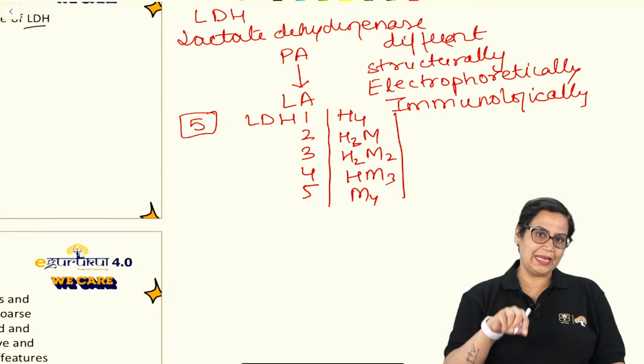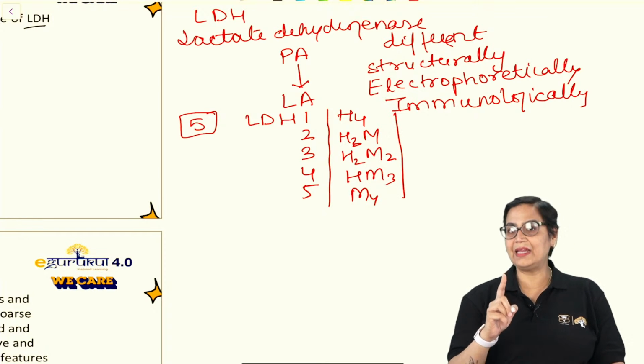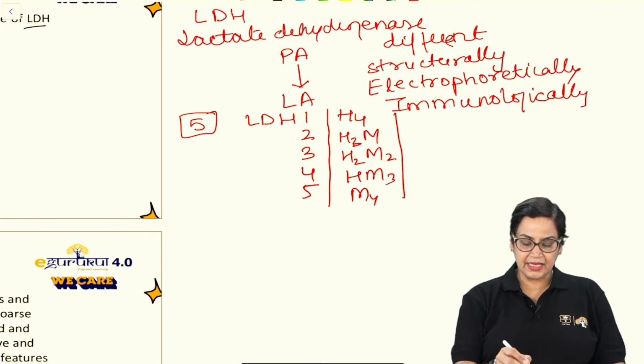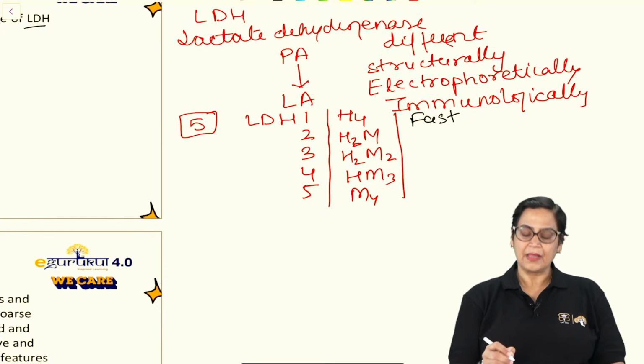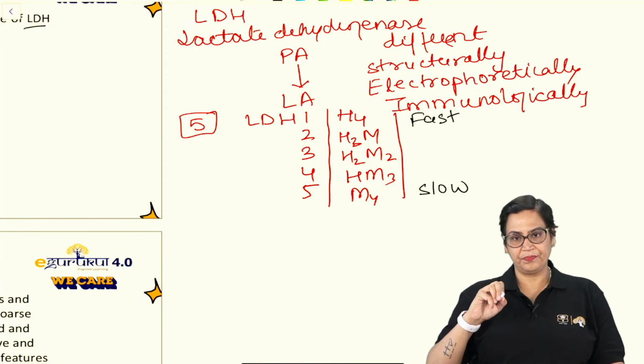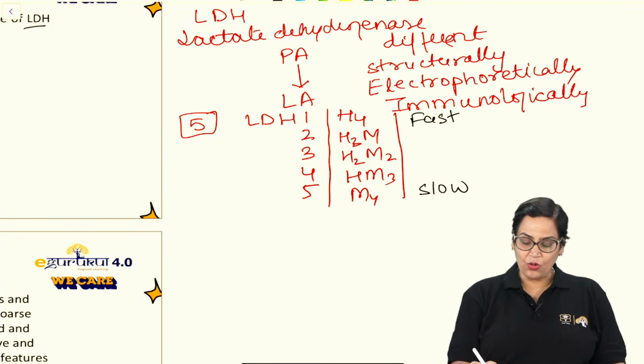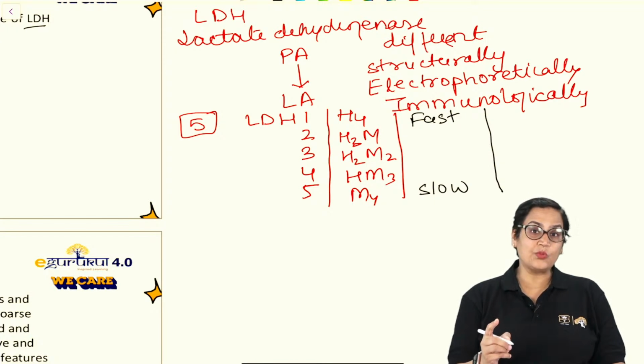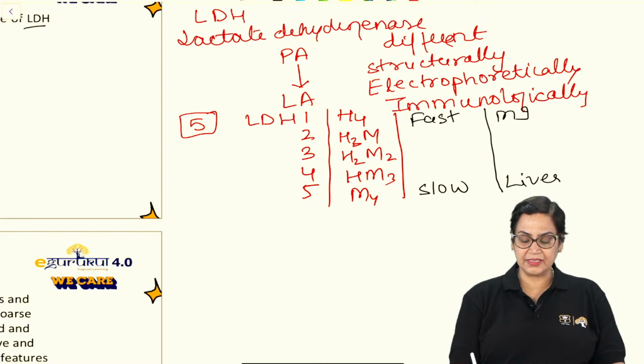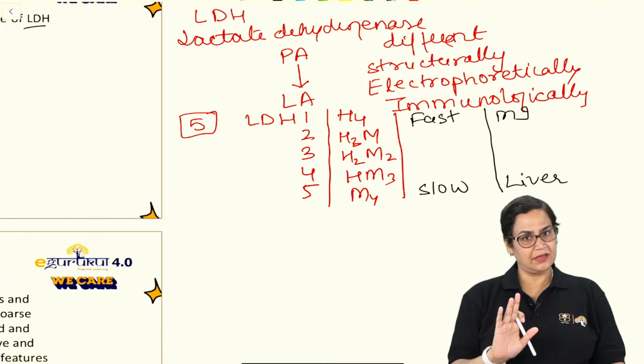If we talk about electrophoresis, always remember LDH1 is the fastest moving fraction, and LDH5 is the slowest moving fraction. And the third point of differentiation is immunologically. Now, immunologically, LDH1 is a marker of MI and LDH5 is a marker of liver diseases. Always remember.